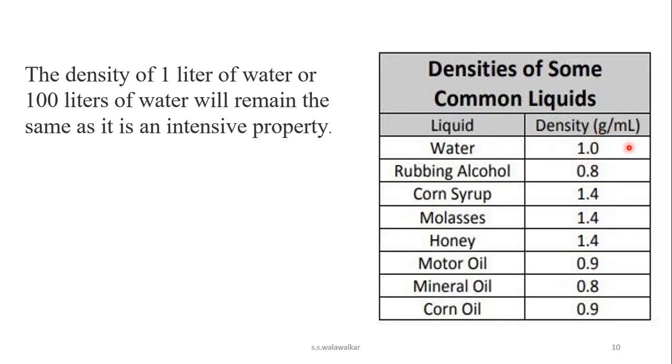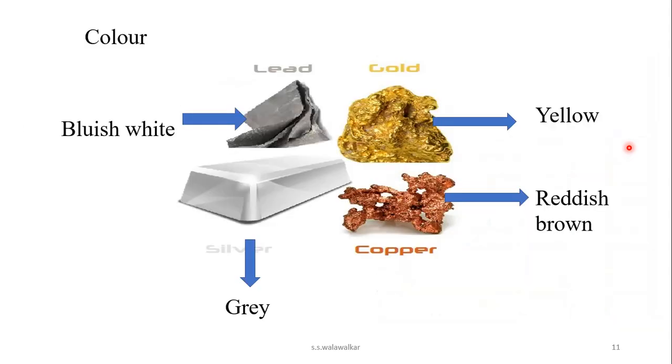So it does not depend upon what? The amount of substance. Color also does not depend upon the amount. If you take 1 gram of gold or 1 kg of gold, the color of the gold is same, that is yellow. Or copper, if you take 10 gram of copper or 1 kg of copper, color remains as it is, that is reddish brown. Here silver has a grey color, lead has a bluish white color. Color does not change.